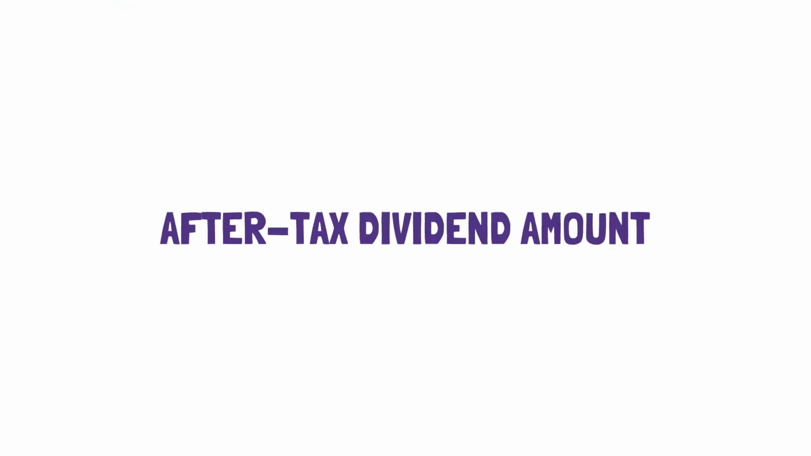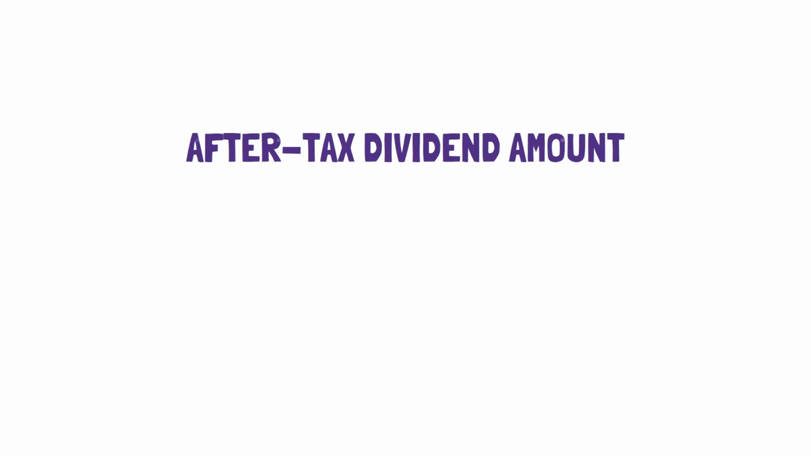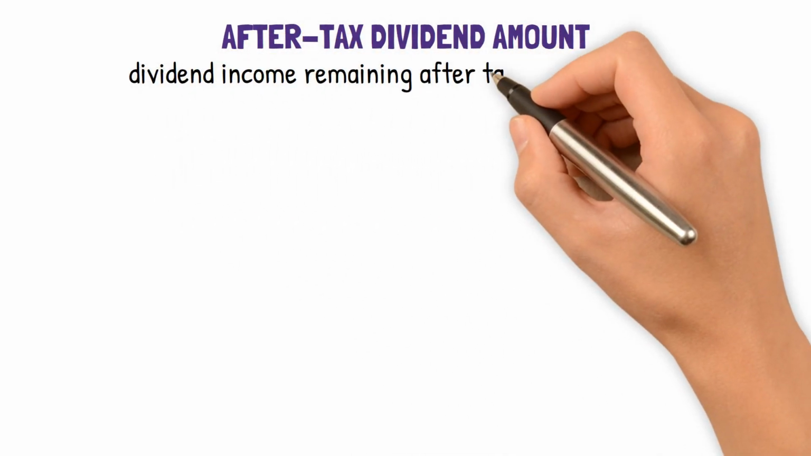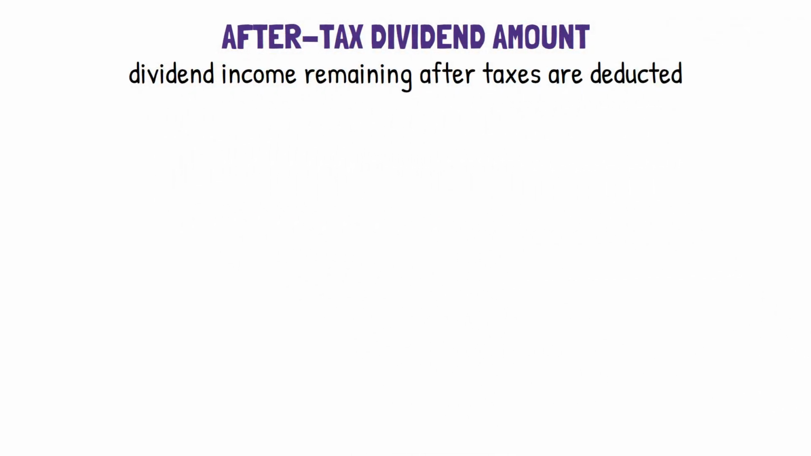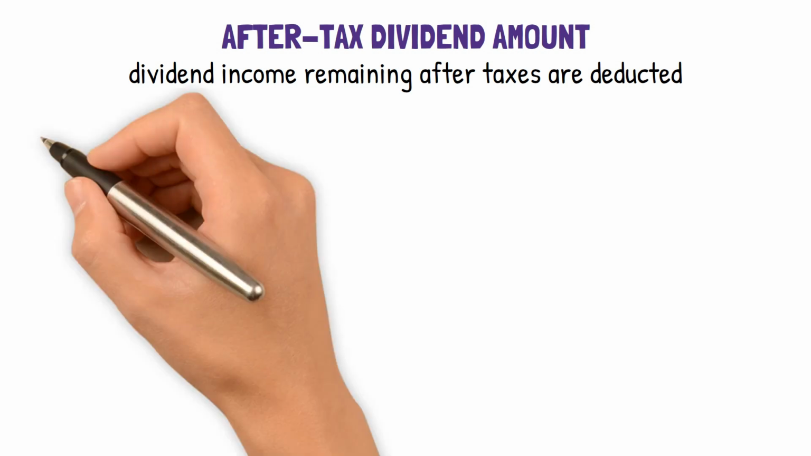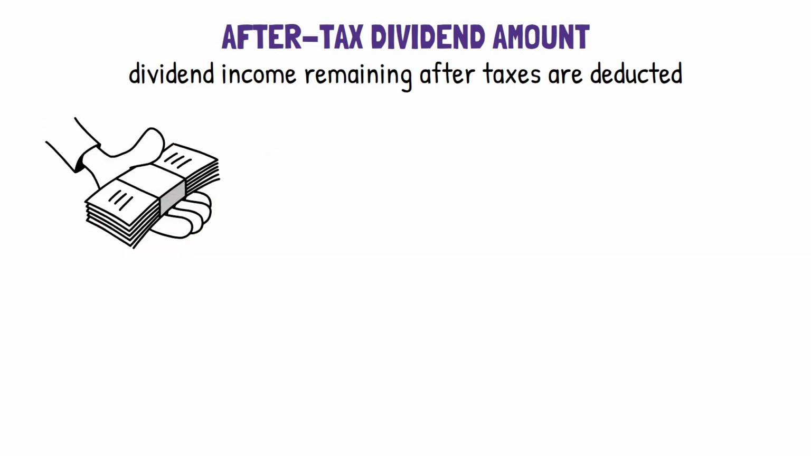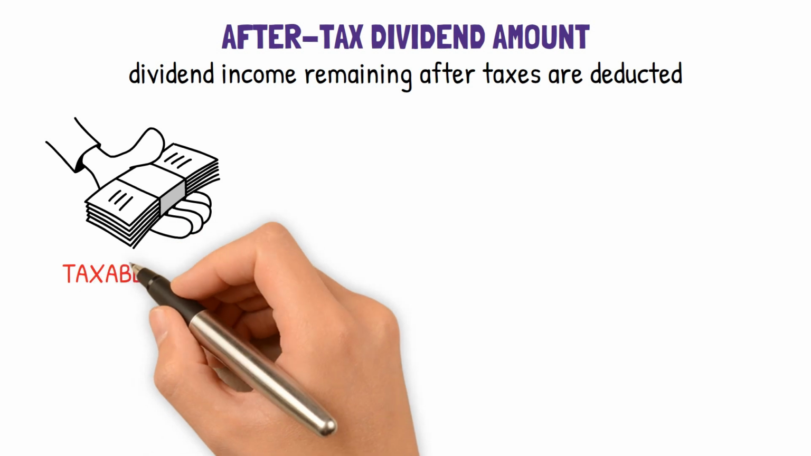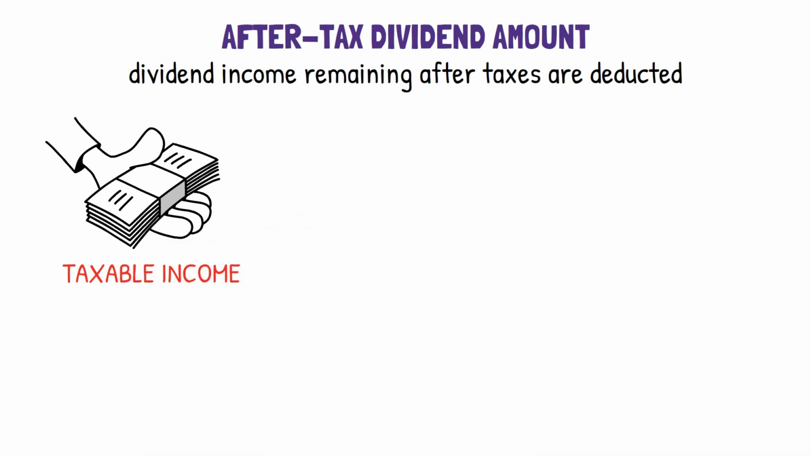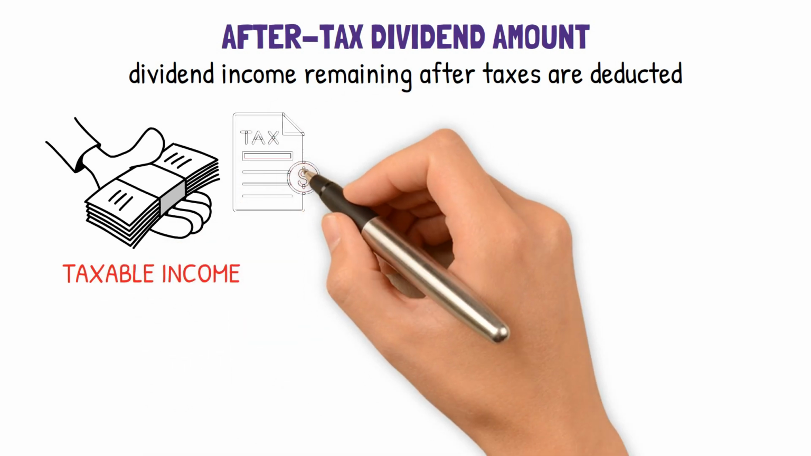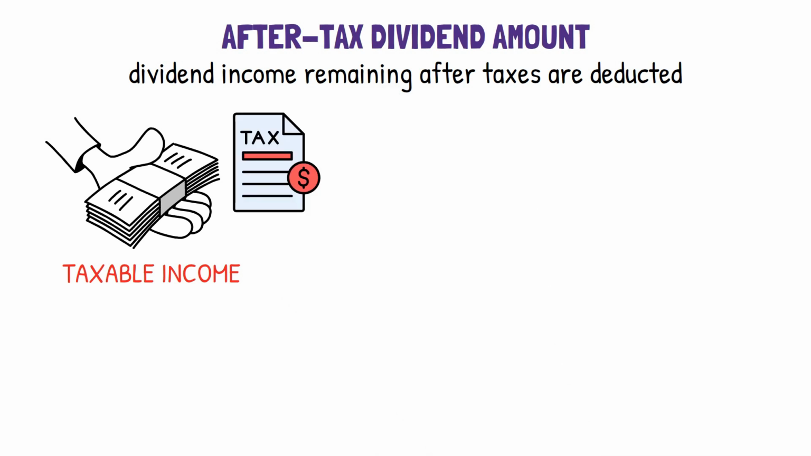After-tax dividend amount. The after-tax dividend amount refers to the dividend income remaining after taxes are deducted. When a company pays dividends to its shareholders, the dividends are typically considered taxable income. This means that the recipient of the dividend payment must report it as income on their tax return and pay taxes on it. The after-tax dividend amount considers the recipient's taxes on the dividend income.